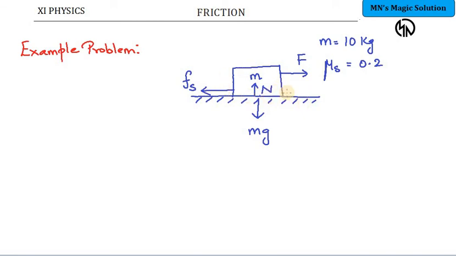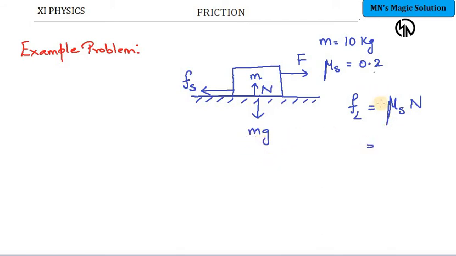Correct? So the normal force is nothing but the actual force in the vertical direction. In the problem, we saw on the previous page that the limiting friction FL is equal to mu s into normal. This normal is equal and opposite to mg, so its magnitude N will be equal to mg.